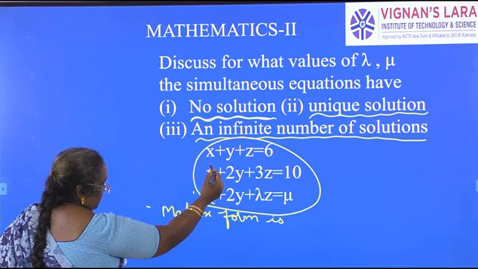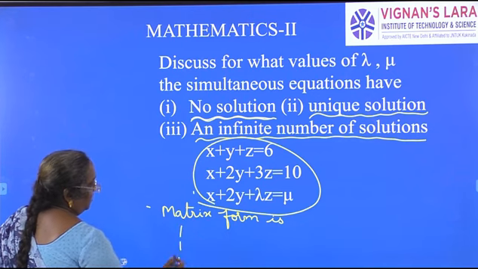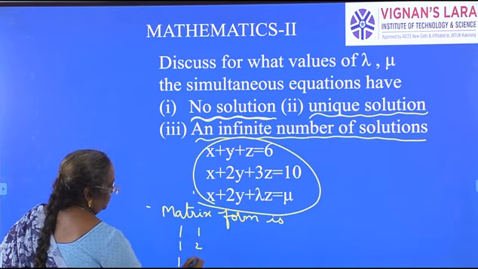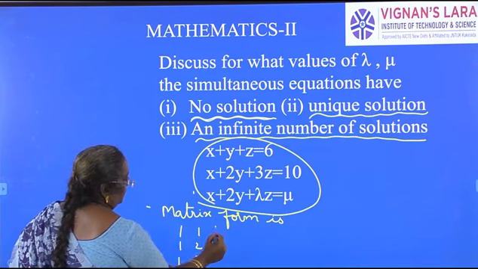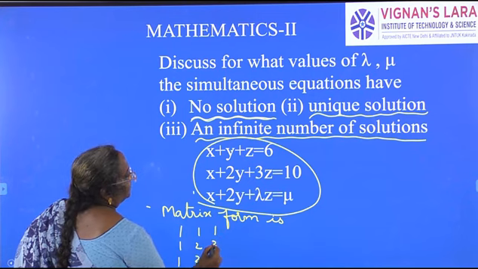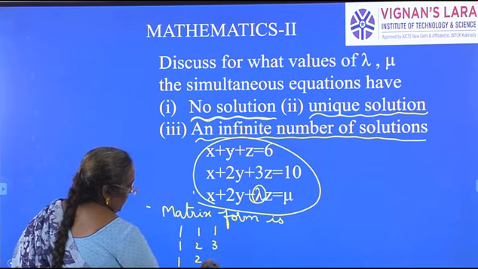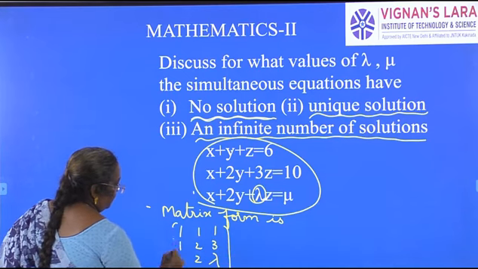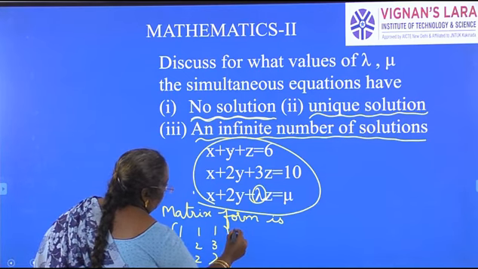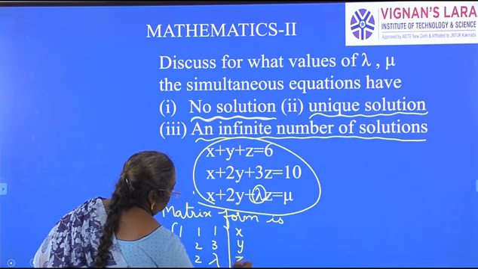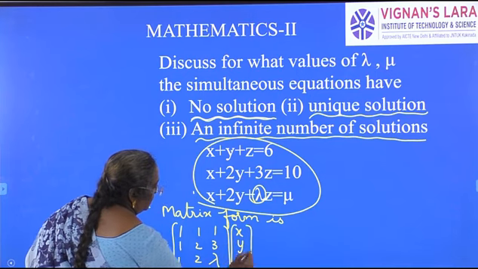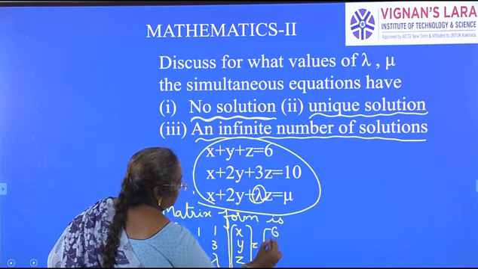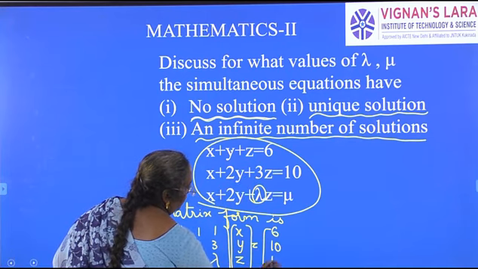The coefficient of x in all three equations is 1, 1, 1, coefficient of y is 1, 2, 2, coefficient of z is 1, 3, lambda. Next, the unknowns are x, y, z is equal to, all the constants are on the RHS, 6, 10, mu.